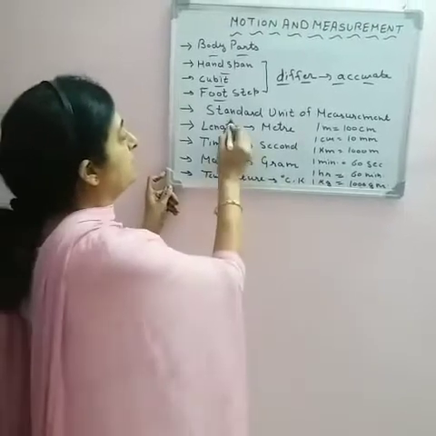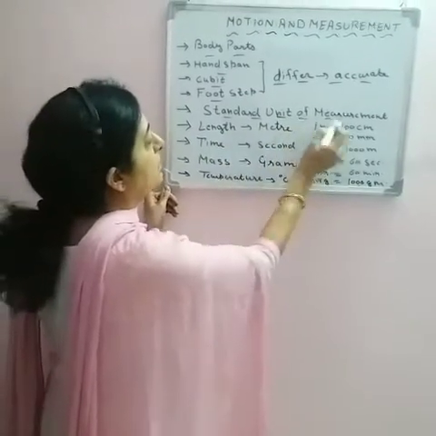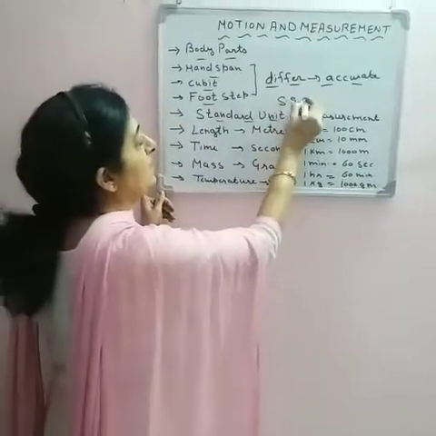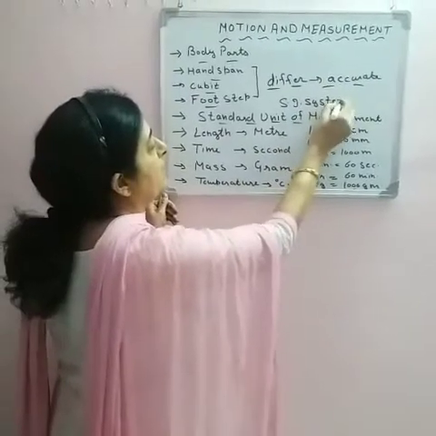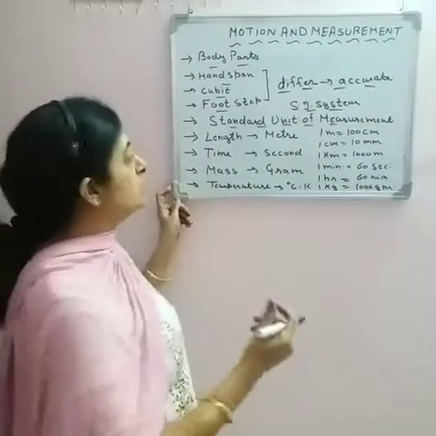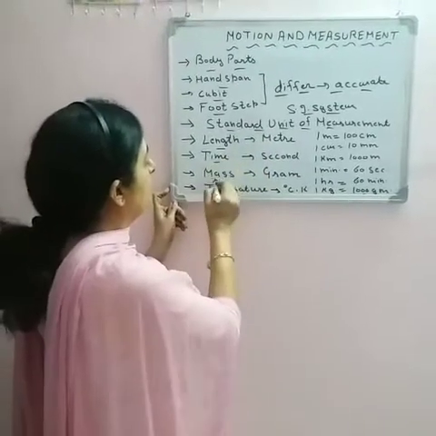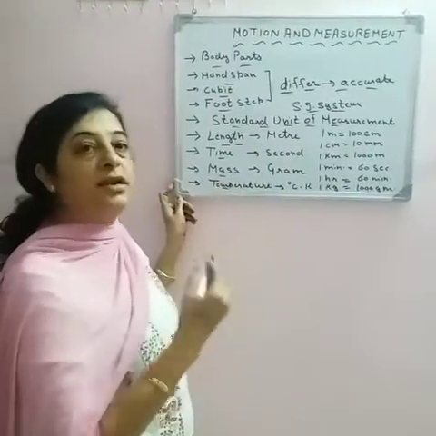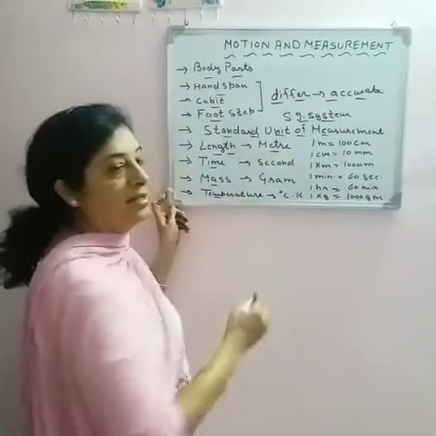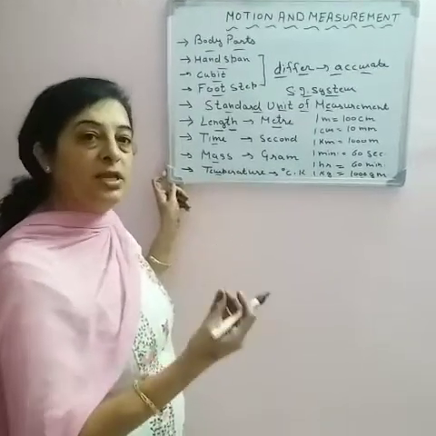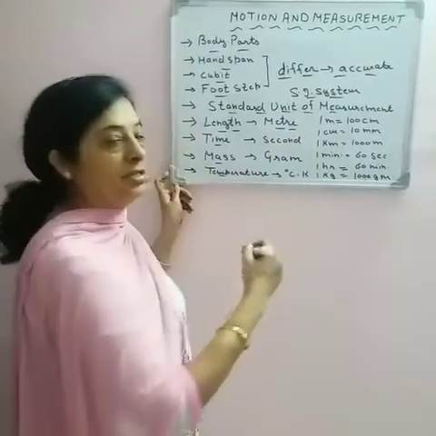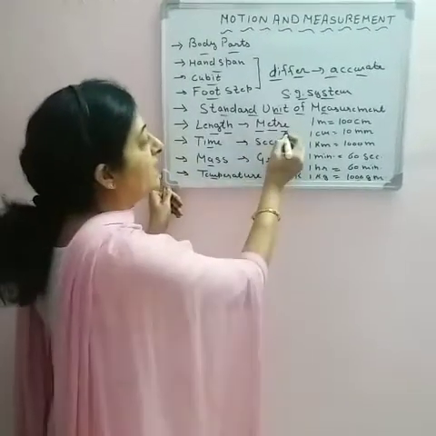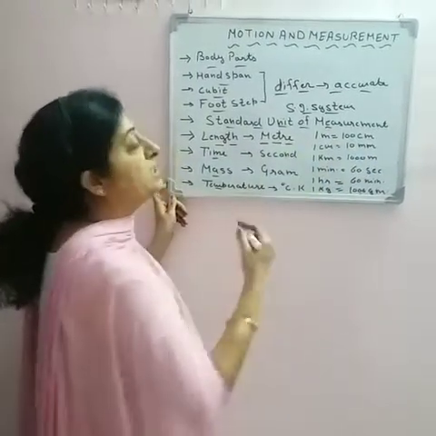After that, standard units of measurement were invented. Yes, the SI system. This system of measurement is universally accepted. It covers length, time, mass and temperature. The standard unit for measuring length is the meter, and on the basis of need, it is divided into other units like centimeter, millimeter, and kilometer.